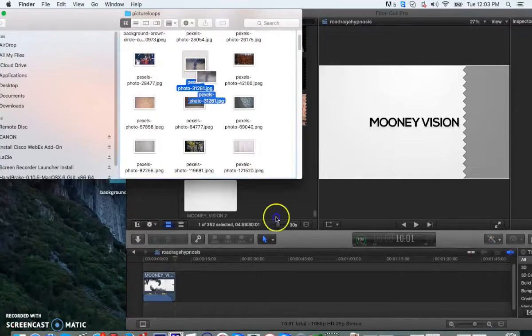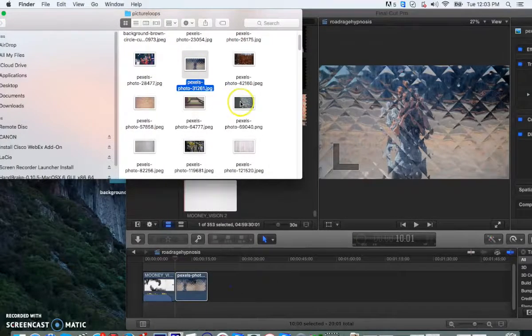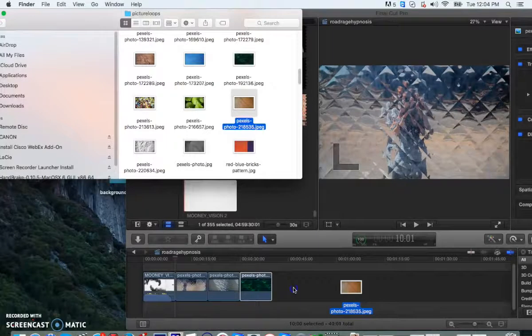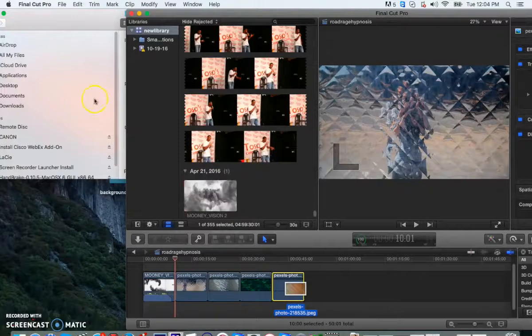What you want to do is randomly pick 10 different pictures from this picture loop folder. Try to put a set of 10 different pictures in every video you do. Don't do the same ones. Just try to make different combinations. Like I said, just pick a random 10.